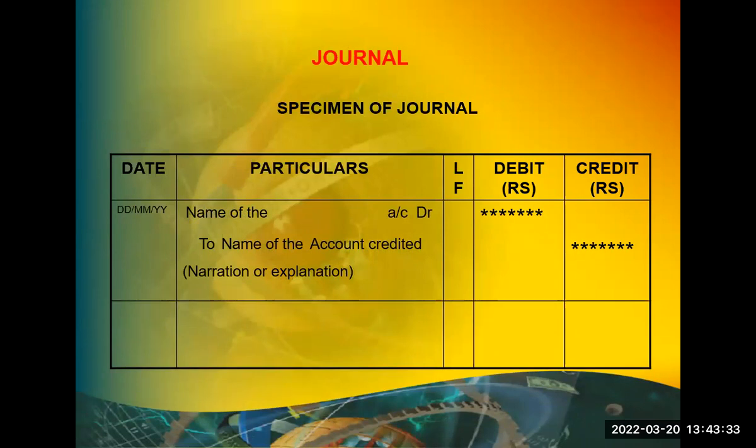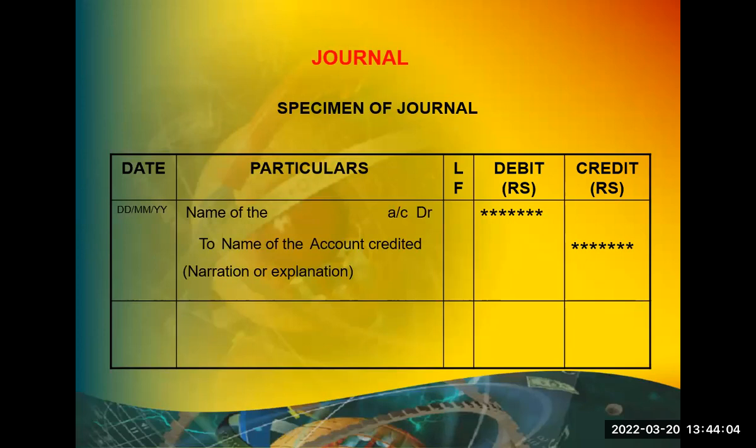Okay, journal book. Date column, particulars, ledger folio number, debit amount, then credit amount. This is the format of journal. What is journal? Journal is nothing but a book of prime entry in which the transactions are entered first in a chronological order. If I have less number of transactions, I can just follow only journal.